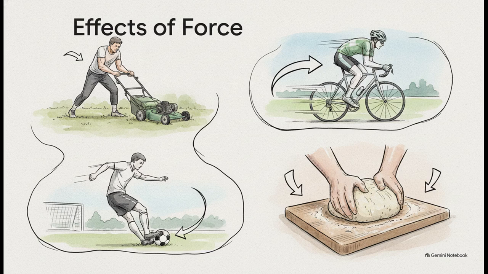But what does a force actually do in practical, everyday terms? Well, it produces a bunch of highly visible effects. An applied force can move a completely stationary object, like you pushing a heavy lawnmower to finally get it going. It can stop a moving object. It can change the speed of an object, like a cyclist pedaling way harder to accelerate. It can change the direction of motion, like a football player kicking a ball midair. And, super interestingly, it can even change shape or size. Think of a baker forcefully kneading dough into a pastry.